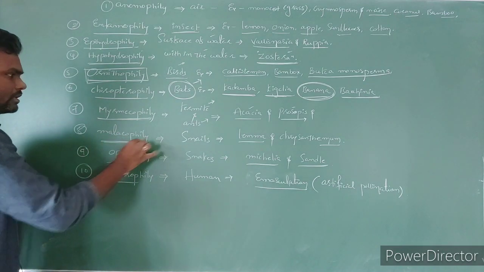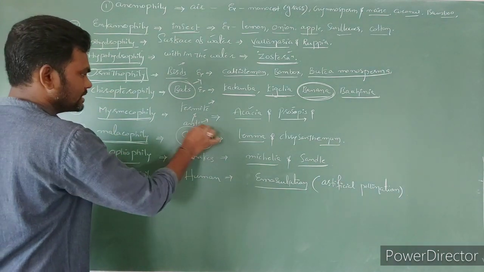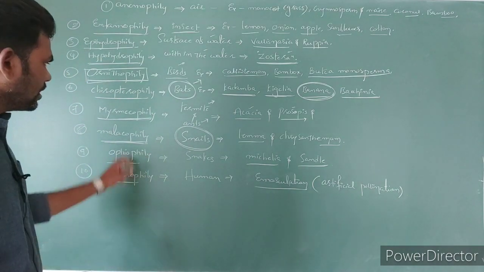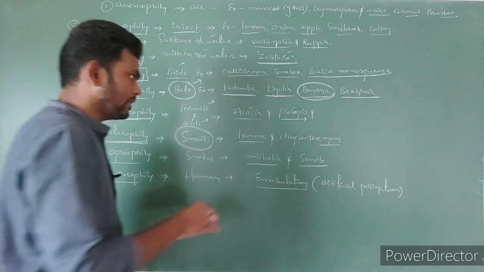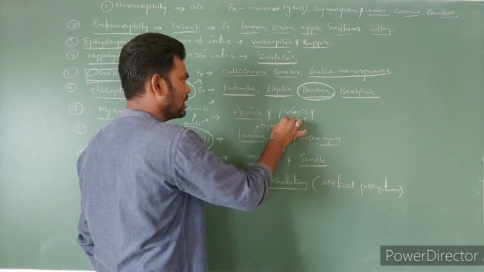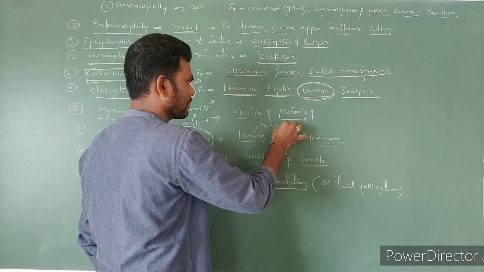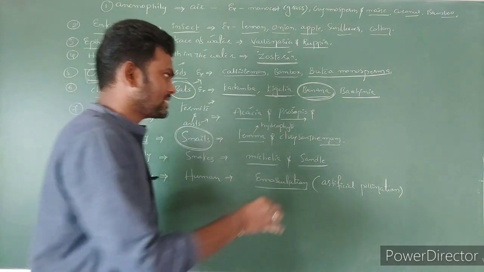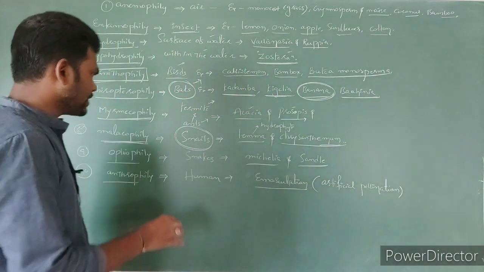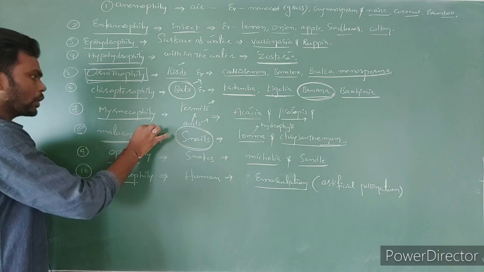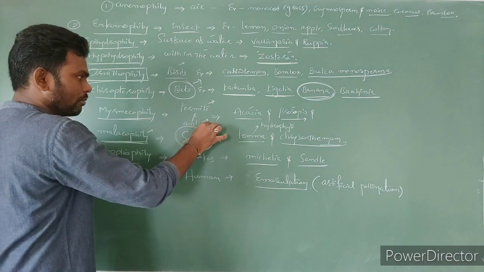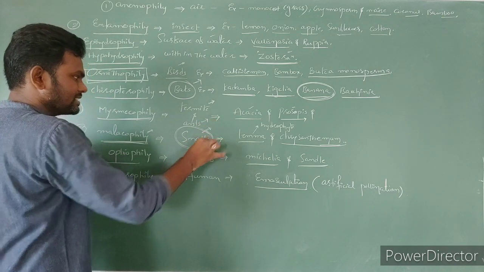Next, Malacophily. In Malacophily, the pollination is with the help of snails. So that is called what? Malacophily. The best example is Lemna. Actually, Lemna is a hydrophyte, right? As well as chrysanthemum species, marigold. In these species, which type of pollination can we notice? Malacophily pollination. Malacophily pollination means with the help of which agent? Biotic agent. That is what?